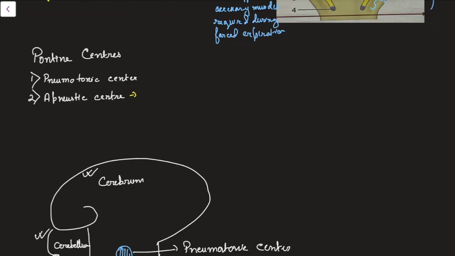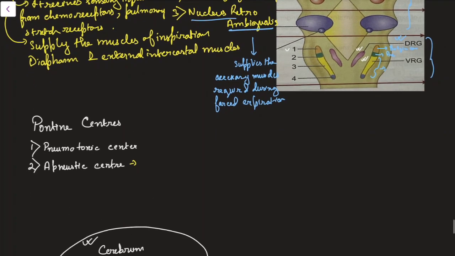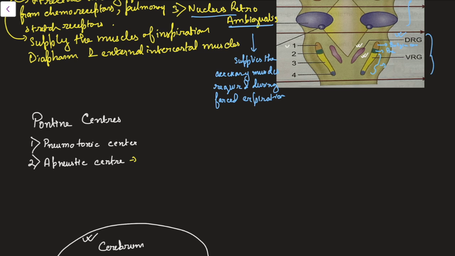Now let's get into the pontine centers. In the pontine centers, we mainly have two centers. The first is the pneumotaxic center and the second is the apneustic center.